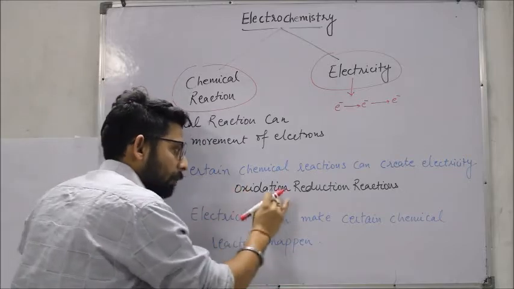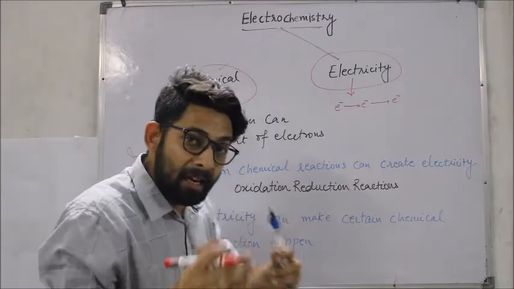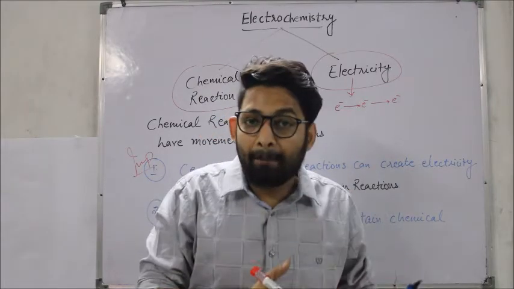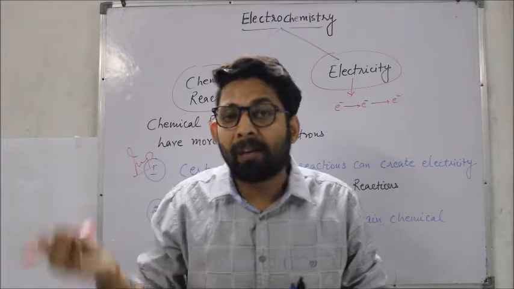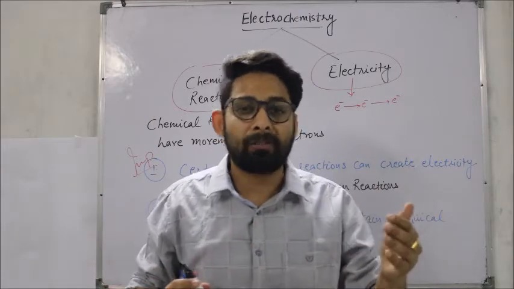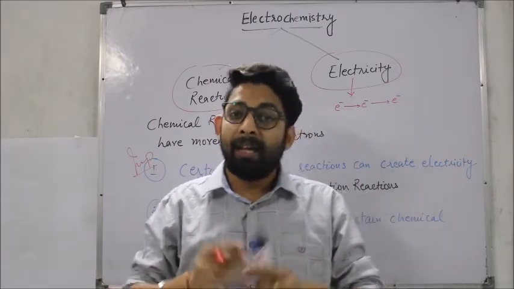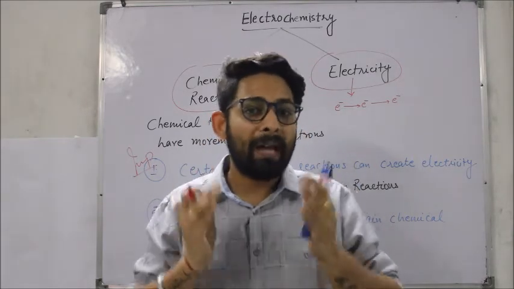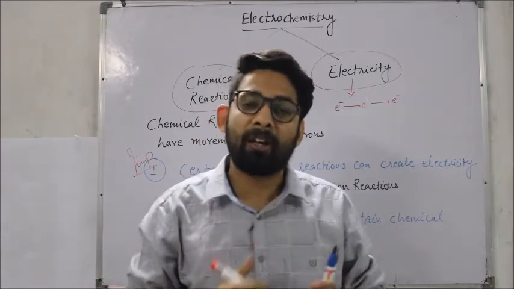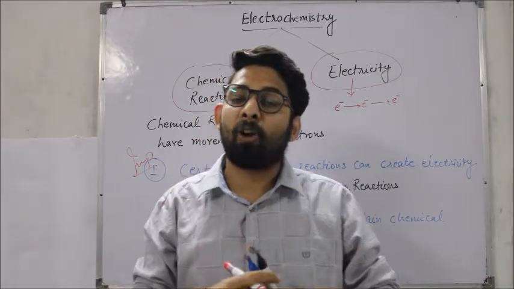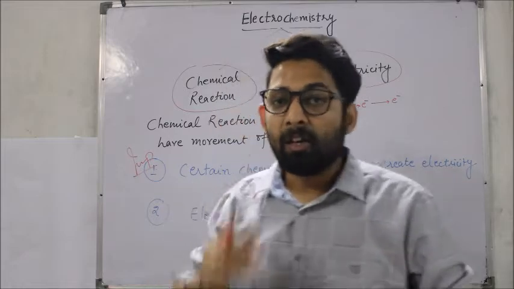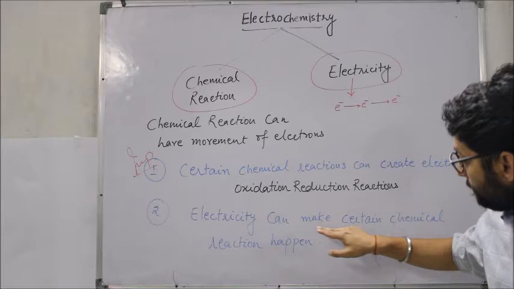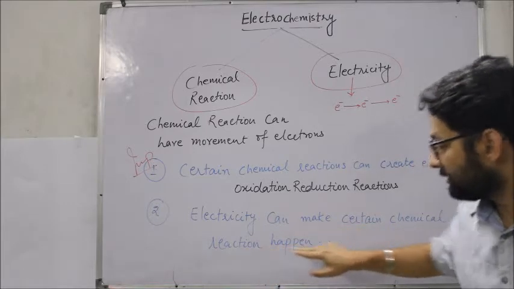Now there are certain oxidation reduction reactions in which this movement of electrons is not possible. For example, there is an element which is not willing to give an electron and the other element is not willing to take up an electron. In that case, we have to use a battery which is going to help us create that movement of electrons, and that movement of electrons is going to create electricity. So the second important point of this chapter is electricity can make certain chemical reactions happen.